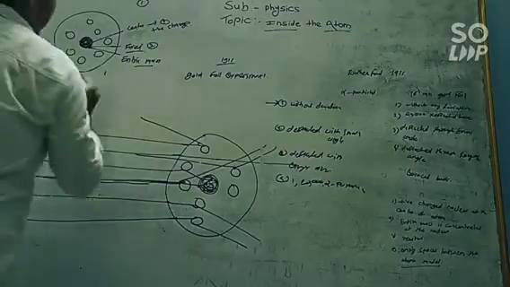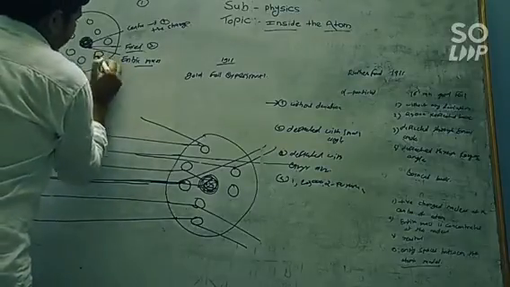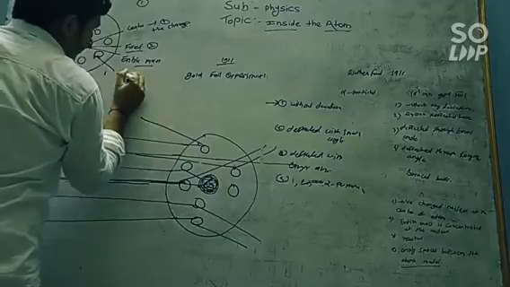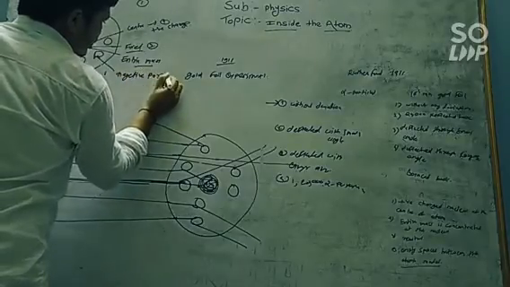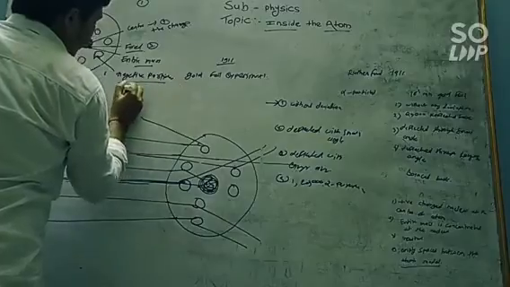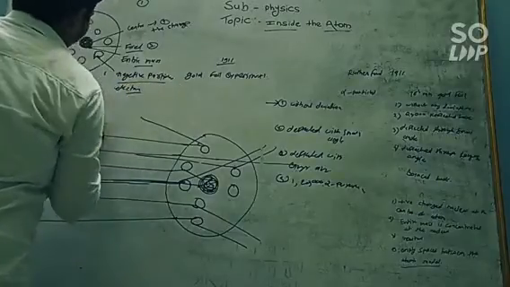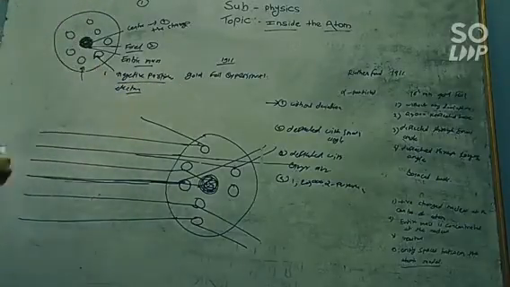Now the third conclusion is that the electrons, means the negative particles, are revolving around the nucleus.